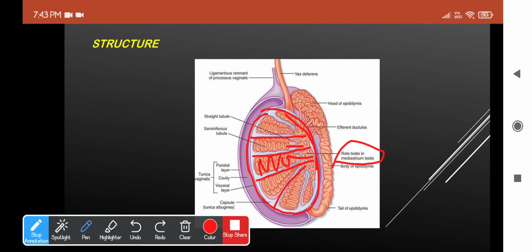The channels arising from this rete testis will what? Join to form the epididymis. As I said, you have three parts, which are the head part, the body part, and the tail part, which will then continue as the vas deferens. So this was the structure and function of the testis.